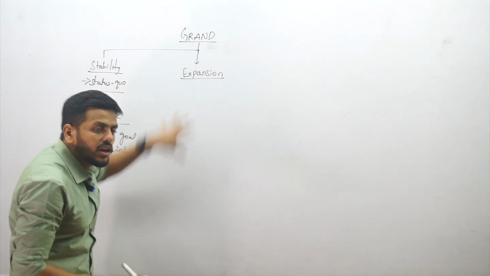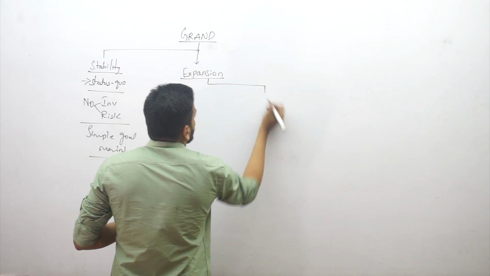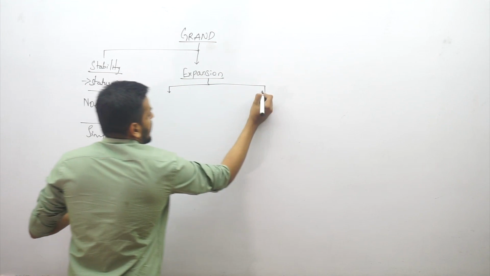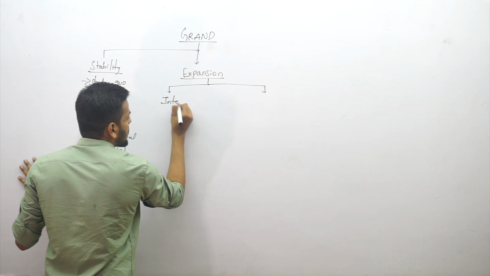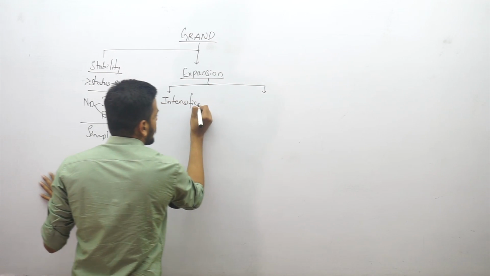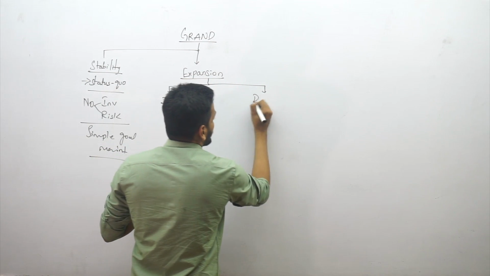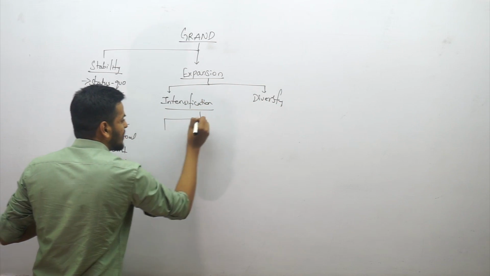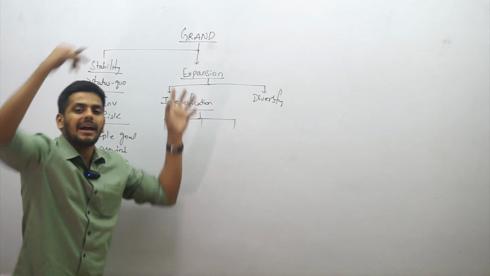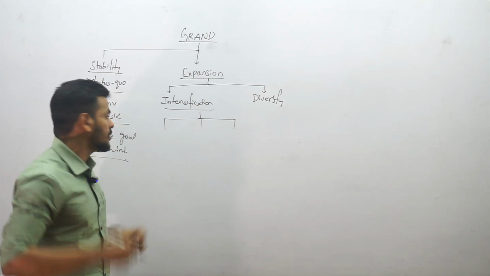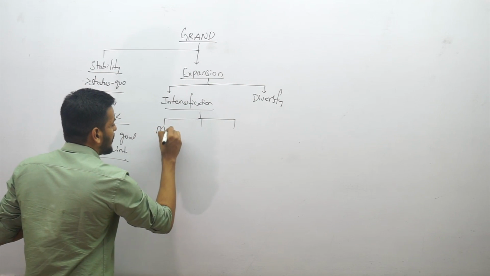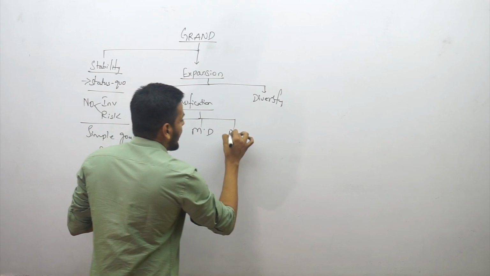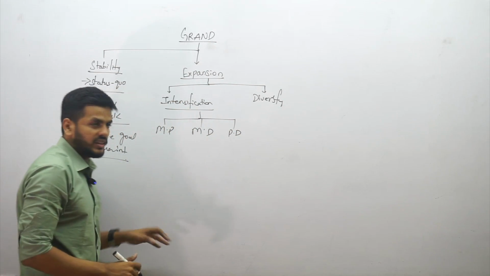Here also, the ways of expansion are intensification and diversification. Intensification is further classified into 3 stages. I am drawing your attention back to Igor Ansoff's product growth matrix, which talked about market penetration, market development and product development. If you do any of these 3, it is called intensification.